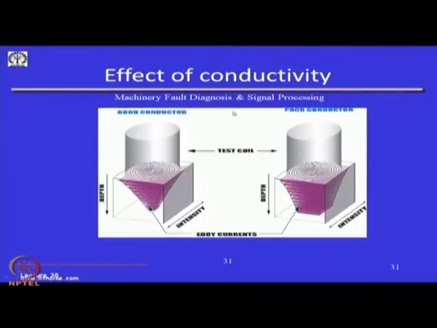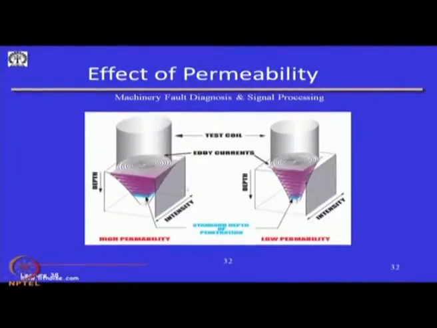Similarly, the conductivity of the material does play a role. Okay. If it is a poor conductor, the eddy current intensity is different than in a good conductor and so on. Effect of magnetic permeability, you can see low permeability and high permeability. You can see how the depth and the intensity vary in eddy currents. These are all very qualitative expressions, but these equations are also there for different kinds of eddy currents.